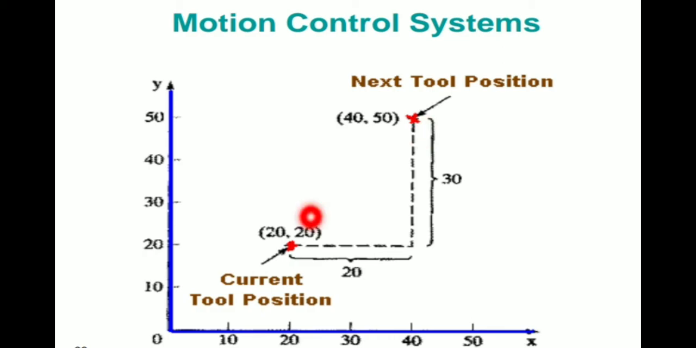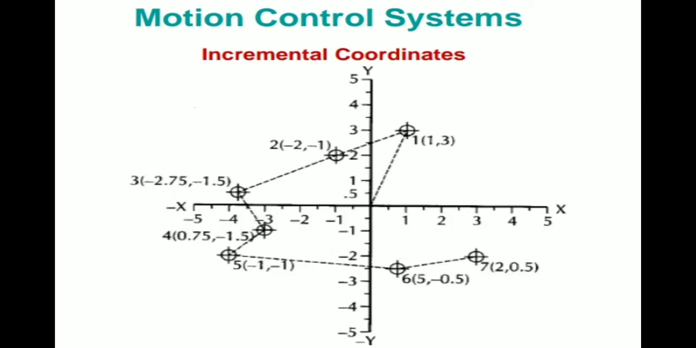In this position it should not be moving in this linear direction, it should be moving in this direction. In the x direction it is moving 20 and in the y direction it is moving 30. So that is the absolute positioning of the numerical control system.